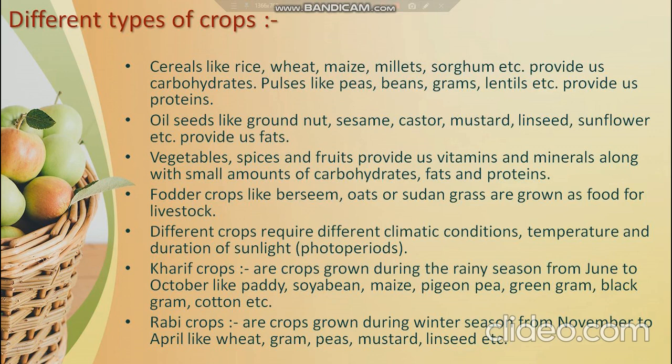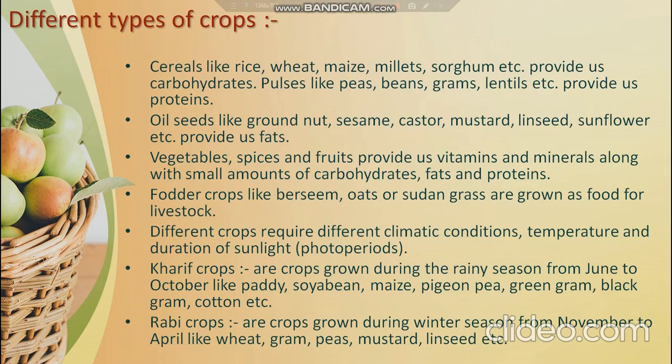Food crops are the crops which are raised to meet the food requirement of human beings, and food crops include cereals, pulses, oil seeds, fruits and vegetables. The food crops provide carbohydrates. For example, cereals like rice, wheat, maize, millet, sorghum, etc. provide us carbohydrates, whereas pulses like peas, beans, gram, etc. provide us with protein, and oil seeds like groundnuts, sesame, castor, mustard, etc. provide us with fat. Vegetables, spices and fruits provide us with vitamins and minerals along with small amounts of carbohydrates,